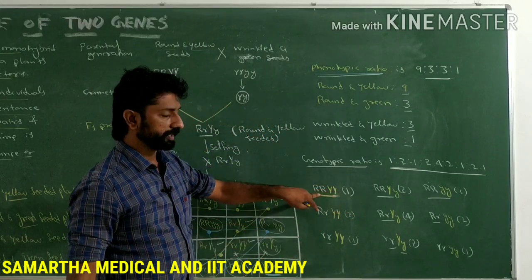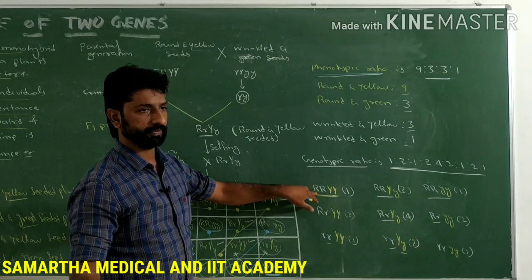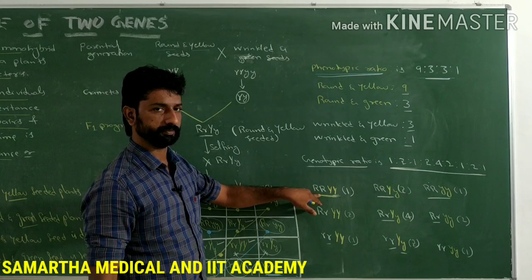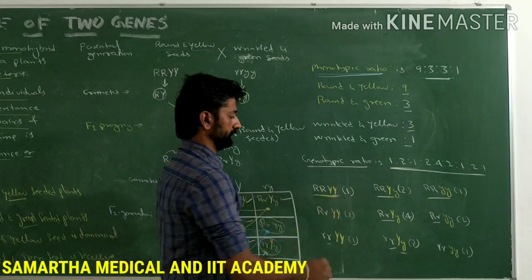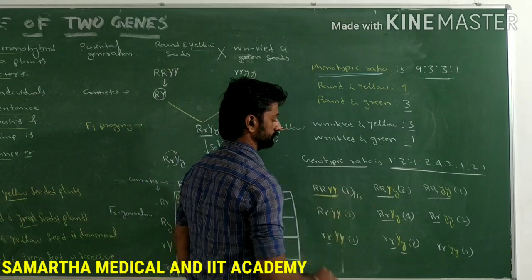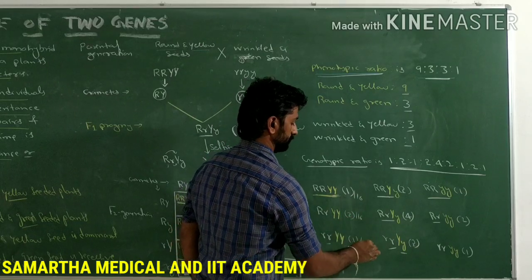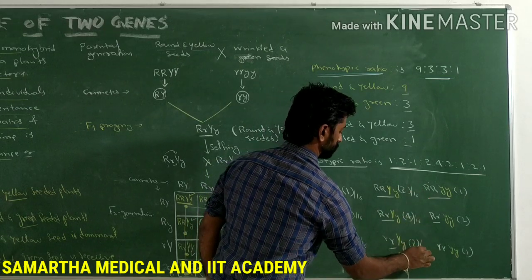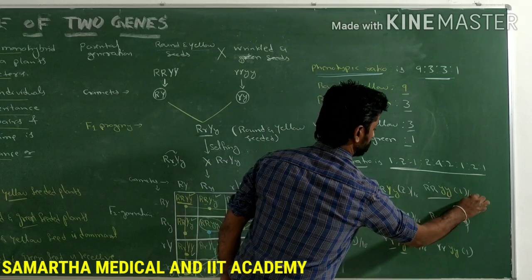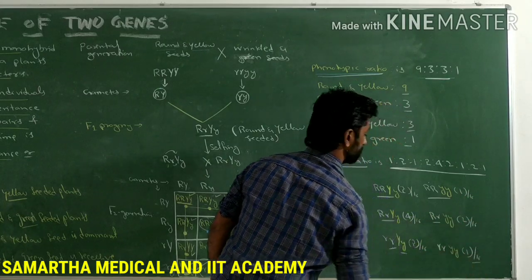If you know how many plants will be having dominant alleles for both traits in homozygous condition, means only one such possibility. This is 1 among 16. Next 2 among 16, 1 among 16, 2 among 16, 4 among 16, 2 among 16, 1 among 16, 2 among 16, 1 among 16 plants.